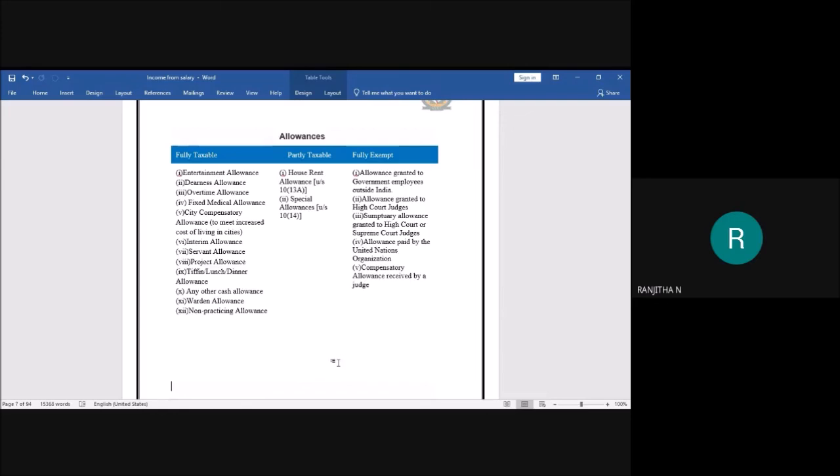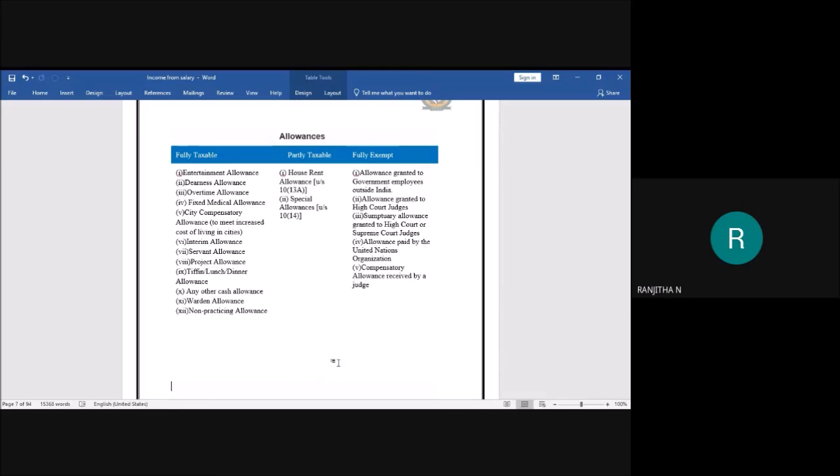Sumptuary allowances. These are the allowances granted to the various grades of personnel in central government to compensate for the expenditure incurred on entertaining visitors. It's like an entertainment allowance. Okay. Those granted to the High Court or the Supreme Court judges are also exempted from tax.